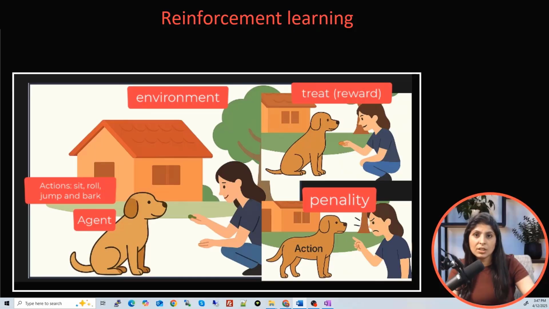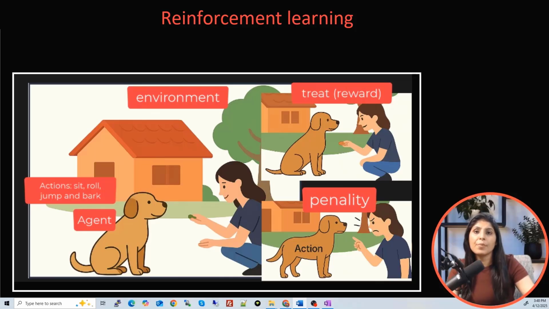The dog is the agent in this case, your house or park is the environment for the dog, and the dog can perform various actions like sit, stand, roll or bark. When the dog sits on our command, we give it a treat, that's the reward for the dog, and if the dog barks unnecessarily, we scold it, and that's the penalty. Over time, the dog learns that if I sit when asked, I will get a treat. This is how a reinforcement learning agent works.